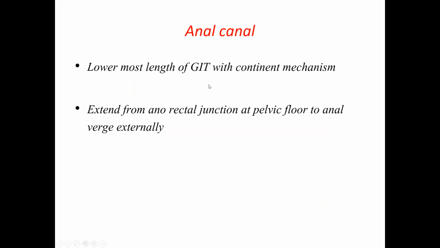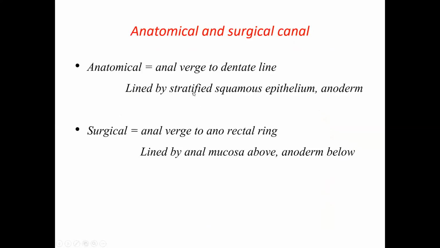So coming to the brief description of the anatomy of the anal canal, it is the lowermost length of the GIT with the continent mechanism. It extends from the anorectal junction above, at the pelvic floor. The anorectal junction, the division between the rectum and the anal canal, will be at the level of the pelvic floor. From that point to the anal verge externally, the anal canal extends. Two types are described, anatomical and surgical anal canal.